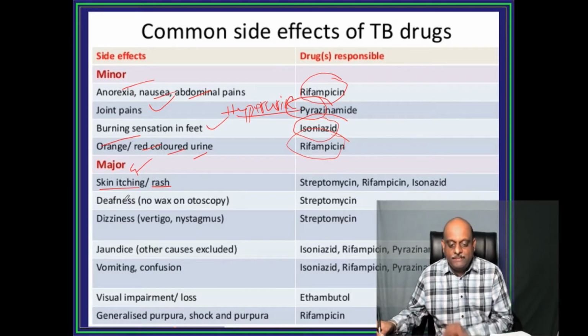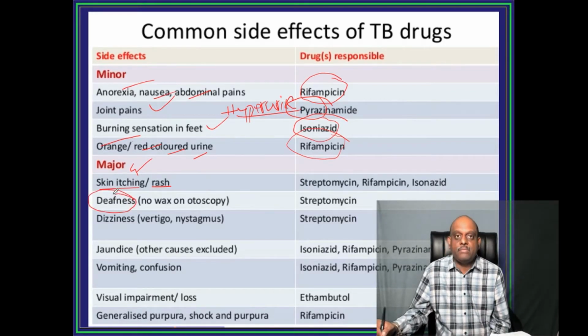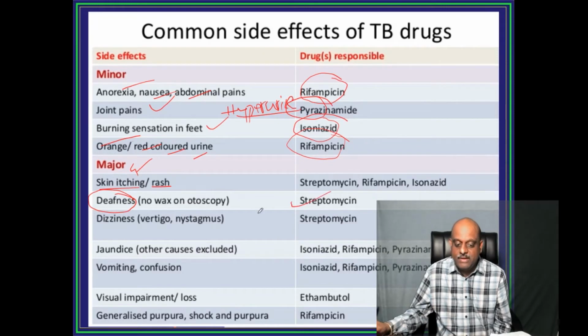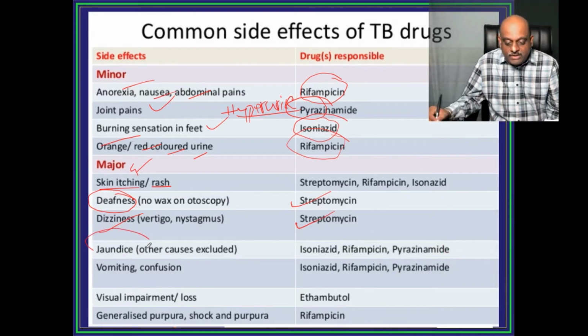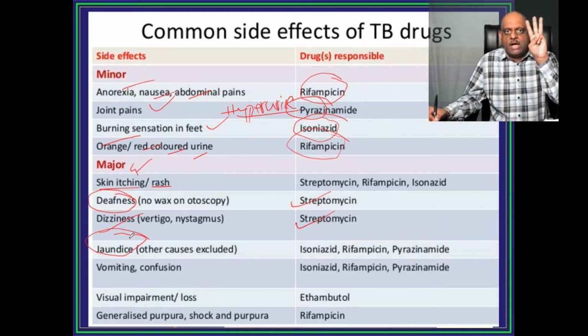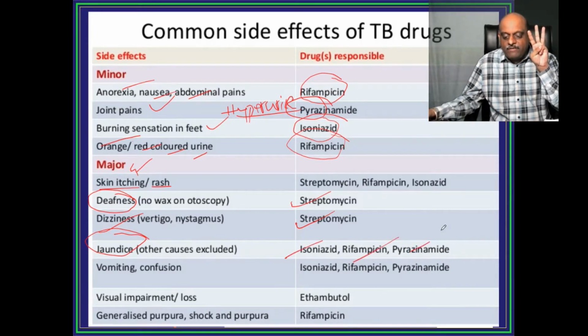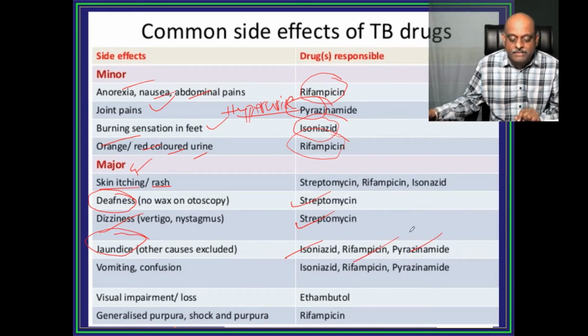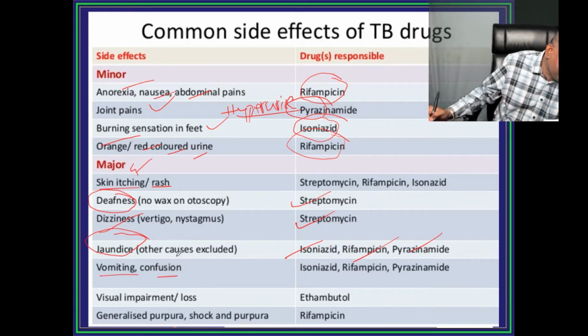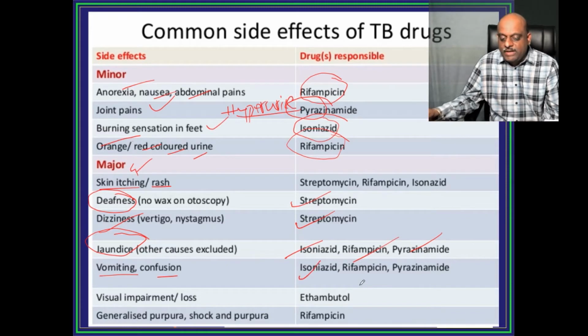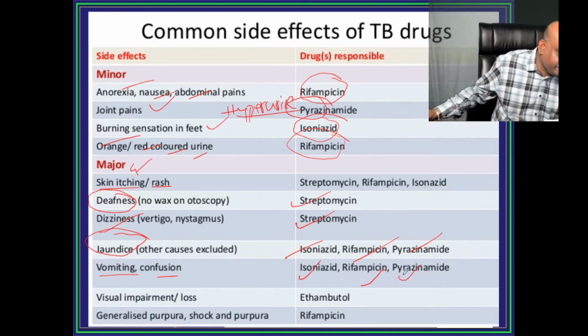Yes. Now, doctor, deafness, streptomycin. Giddiness, streptomycin, because it is vestibulotoxic. Similarly, jaundice. Jaundice can be caused by 3 antitubercular drugs, doctor: Isoniazid, rifampin, pyrazinamide. Ethambutol is free from that. Vomiting and confusion can be the features, typically in case of isoniazid, rifampin and pyrazinamide.